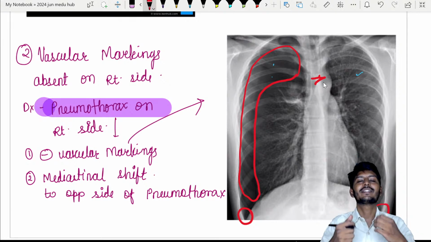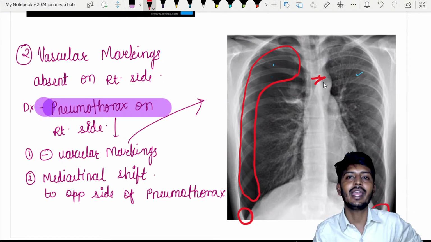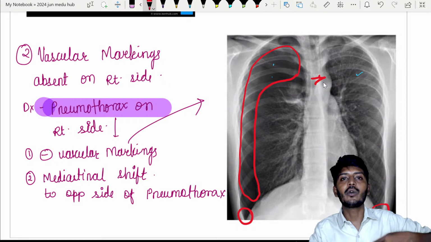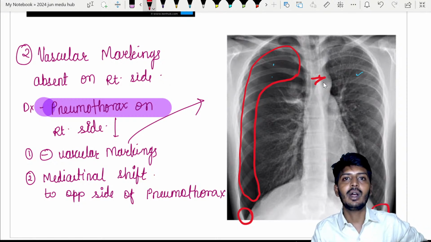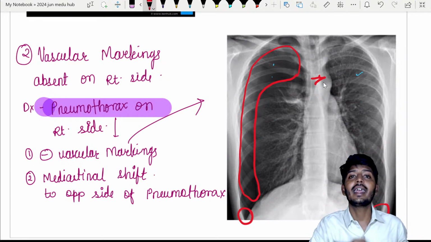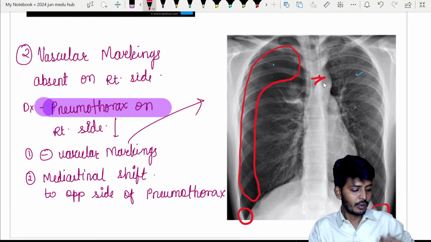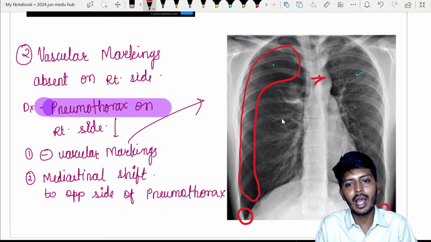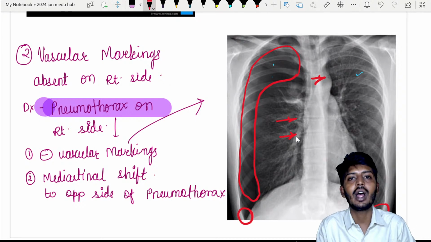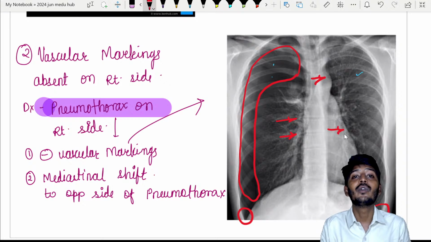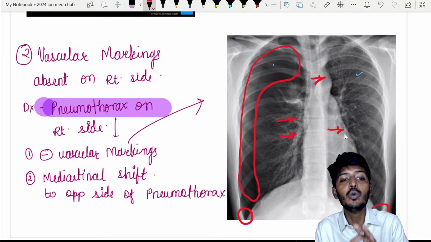Why? Because if somebody has an injury to the chest, because of that penetrating injury, what will happen? Some sharp object has penetrated. Now that will tear up the pleural cavity and chest wall. So what will happen? Pleural cavity has a negative pressure, so that will suck all the air inside. So from outside, air is going inside the chest cavity, and that is pushing the lung to the opposite side, and it will also push the heart to the opposite side. So we call this condition a pneumothorax.